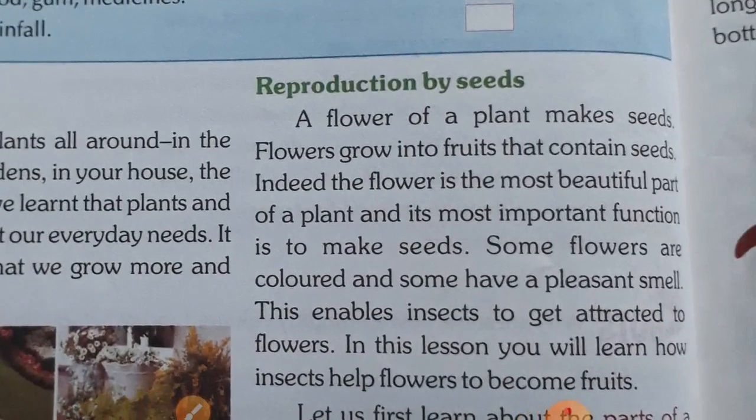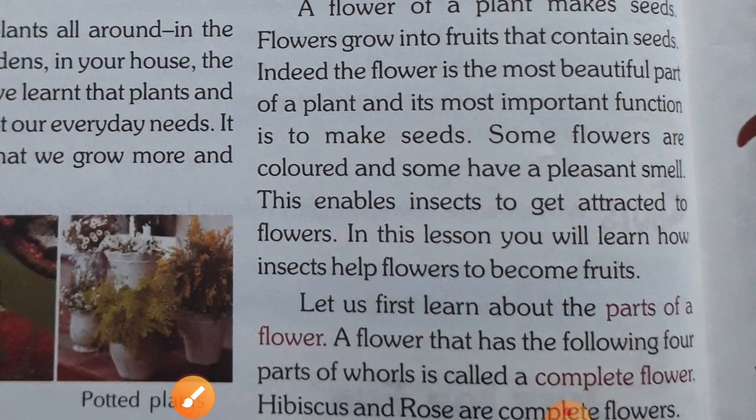Here we will read. A flower of a plant makes seeds. Flowers grow into fruits that contain seeds. Indeed, the flower is the most beautiful part of a plant and its most important function is to make seeds. Some flowers are colored and some have a pleasant smell. This enables insects to get attracted to flowers. In this lesson, you will learn how insects help flowers to become fruit.